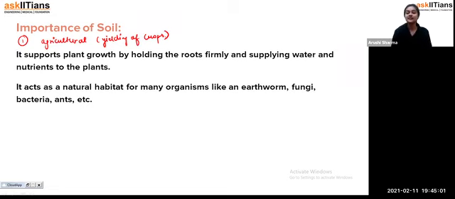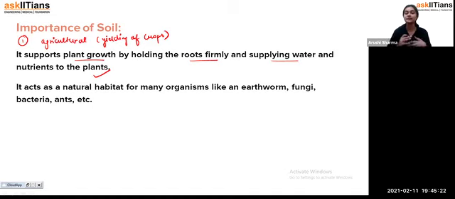And now you can see here that it supports plant growth by holding the roots firmly and supplying water and nutrients to the plant. Because, students, as we have seen, the soil contains water, air, minerals, and so many nutrients, and all these things are transferred from the soil to the plant, so that the plant can grow easily.